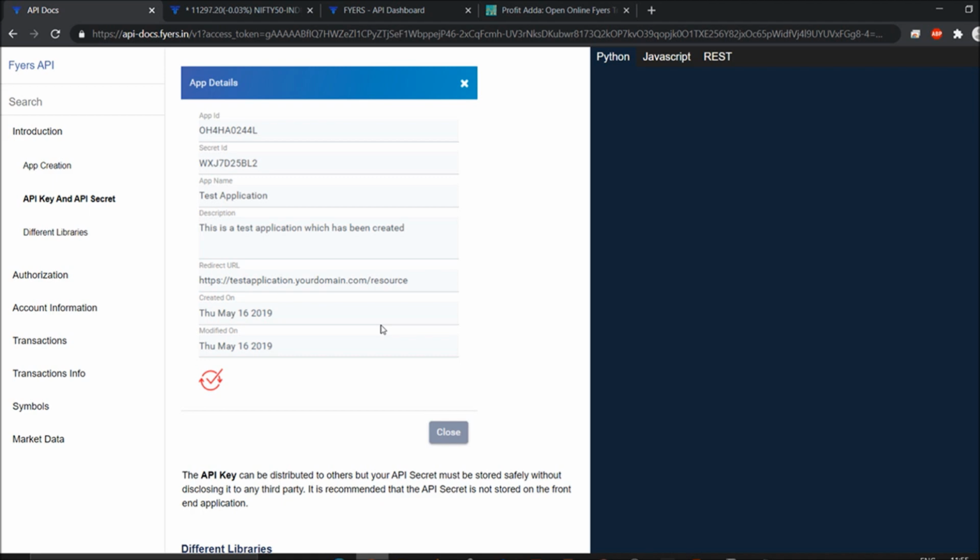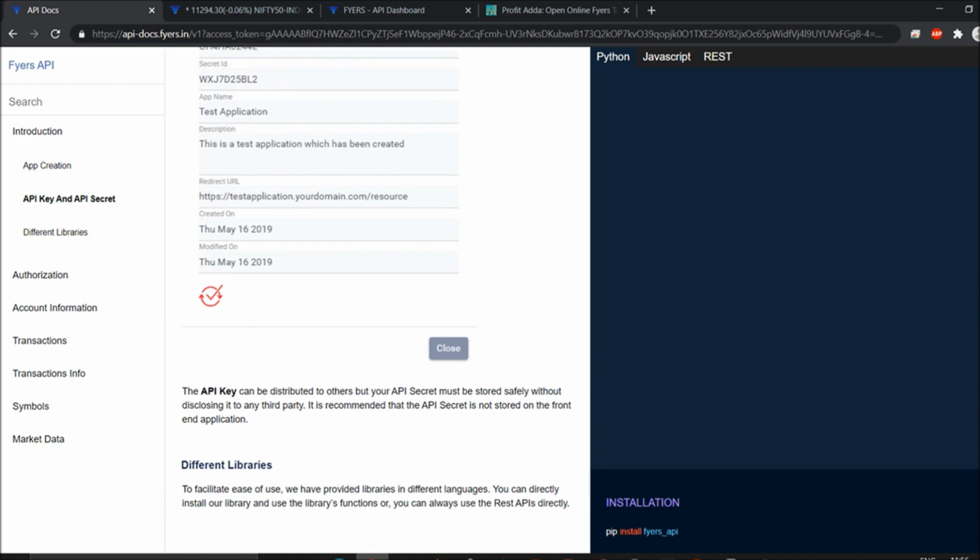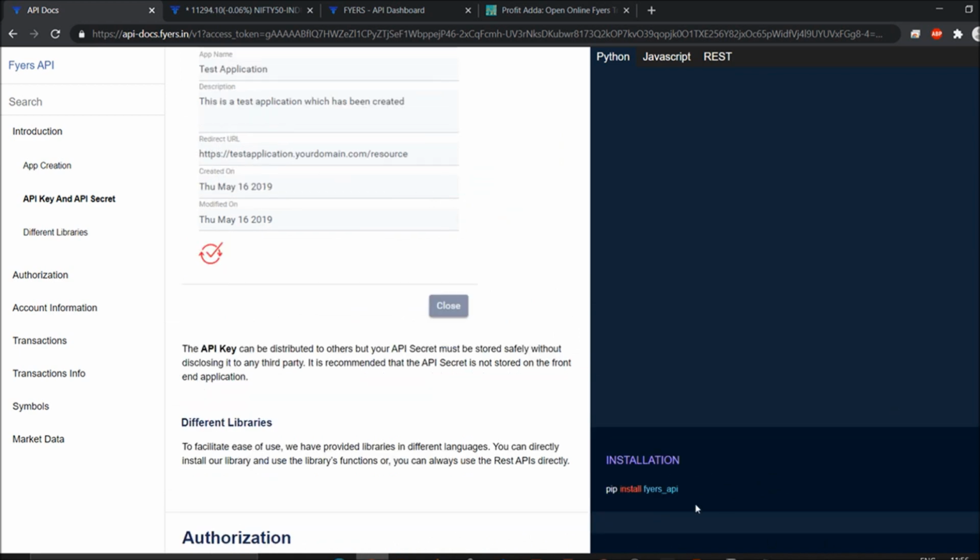So right now, what happens, an API ID will be there and a secret ID will be there. So this is your API key and secret key, as we saw in our Zerodha. In these things, I'm going to utilize their code, where exactly they have given it. I'm going to go for these things and try to do whatever I want. They have already described it very well. You can just move on and try to copy and do it by yourself, not a problem. And from my website also you can visit and copy this stuff and it will work.